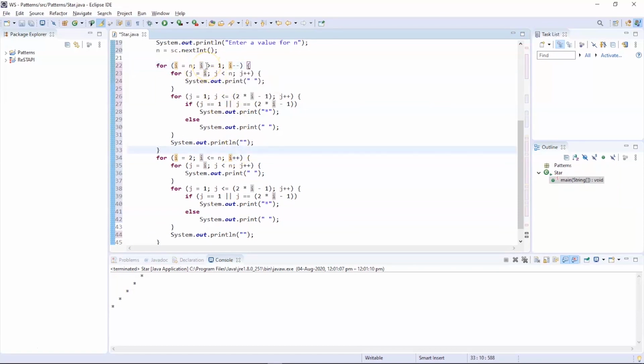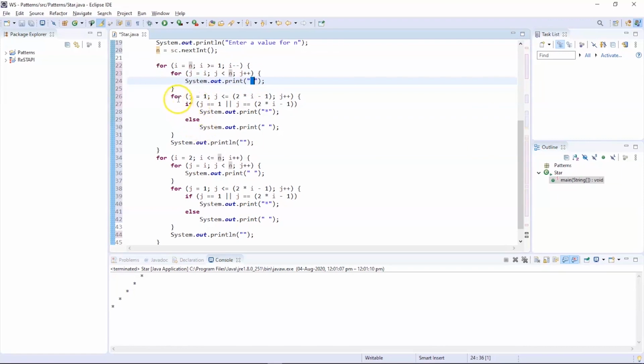Then i should be greater than or equal to 1. Followed by that we have the post decrement operator, where we will decrease the value of i. Then if the condition is true, the control will enter into the next statement, where we have the inner for loop with the second counter variable, that is j equals i. Then the condition is j should be less than the value of rows provided. Then post increment of j, and if the condition is true, it will enter into the inner for loop and print a space.